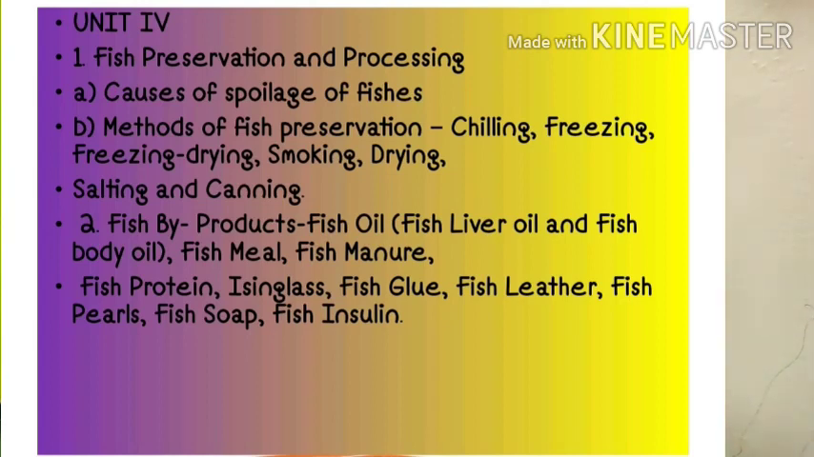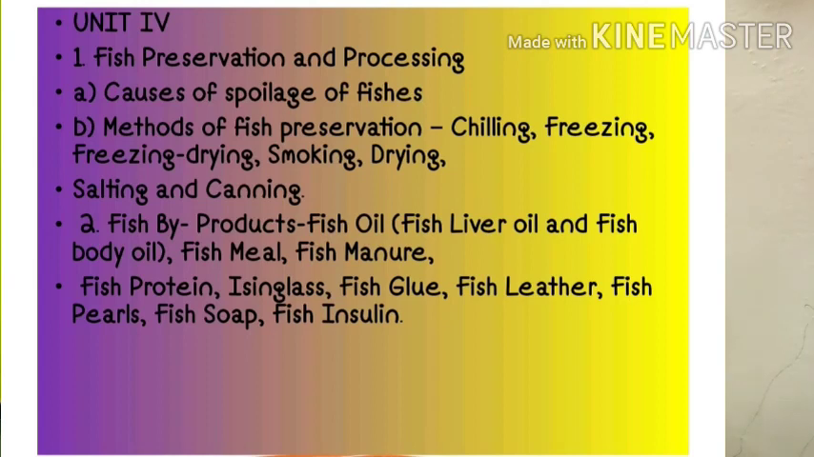Then the methods of fish preservation. In that, chilling, freezing, drying, smoking, salting and canning are some fish preservation methods, and we will see those in our unit number 4. Now the last part of this paper is fish byproducts.